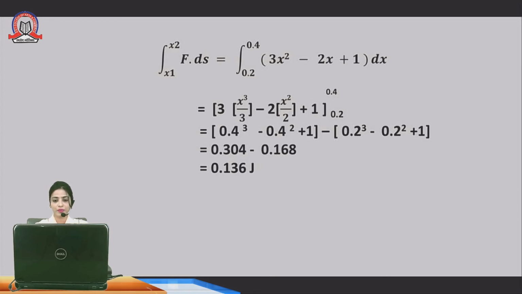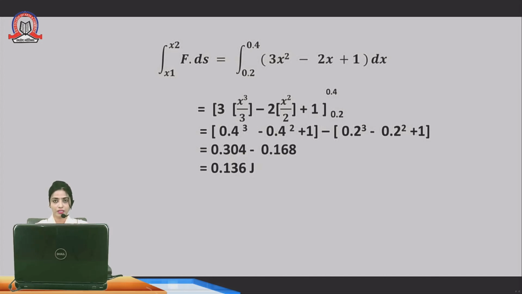Dear students, what we have done: first we applied the basic formula of integration of x raised to n, which is x raised to n plus 1 upon n plus 1. The 3 and 2 cancel out, so the remaining part is x cube minus x square plus 1. This is my main equation, in which you have to substitute the upper limit minus lower limit.